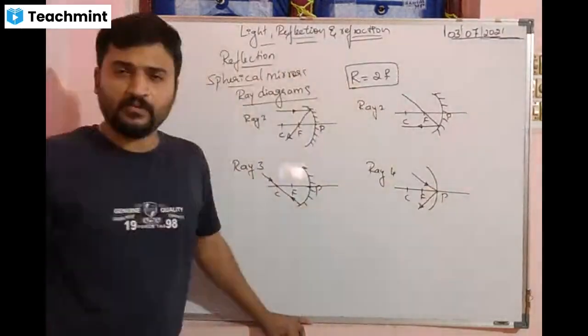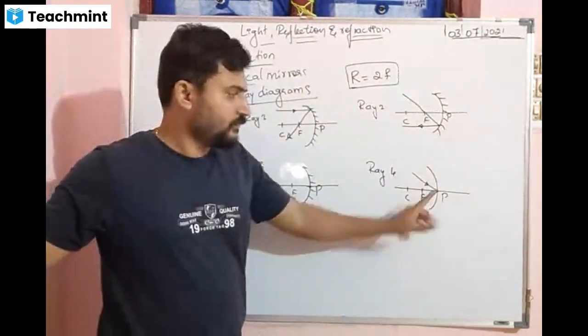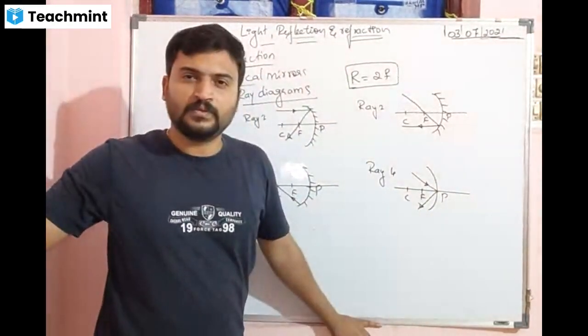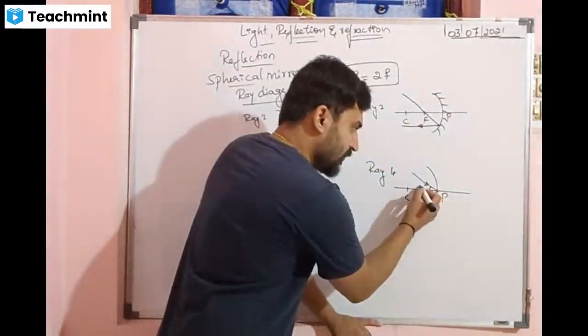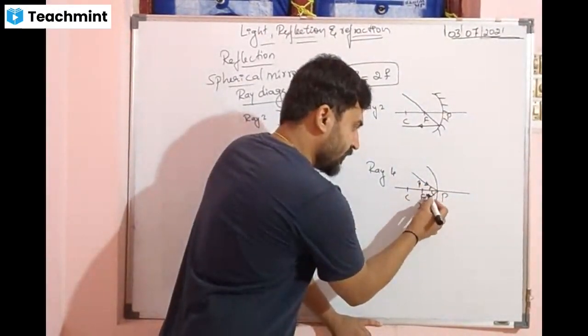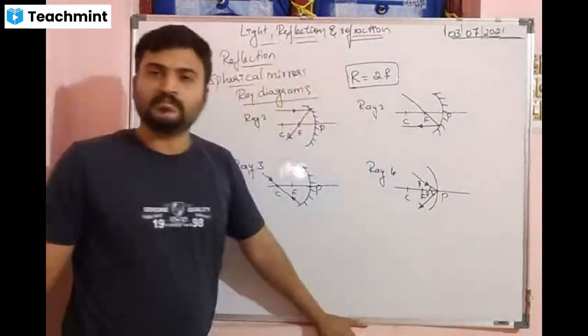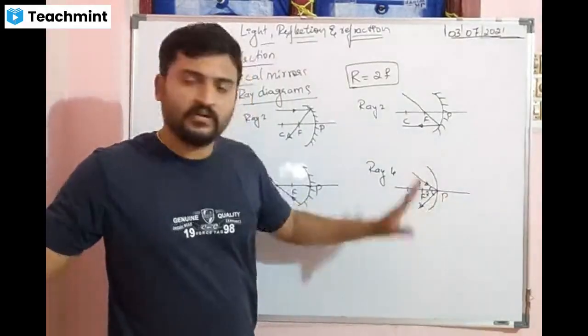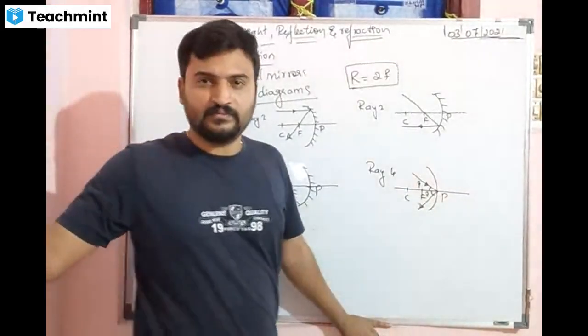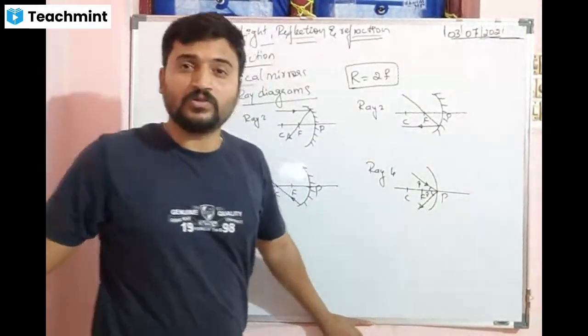Where is the ray hitting now? At the pole of the mirror. Do you think it is making angles here? This is the angle of incidence, I, and this is the angle of reflection, R. Angle of incidence is equal to angle of reflection. These were the laws of reflection.